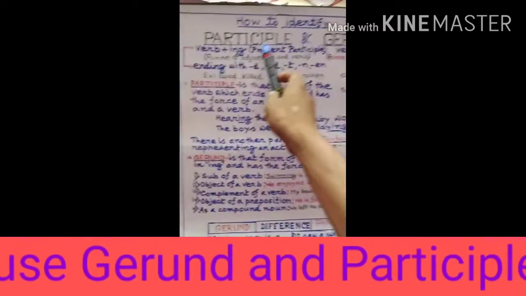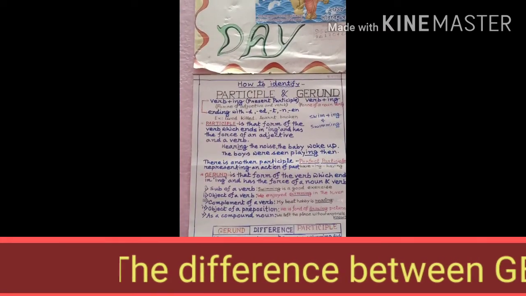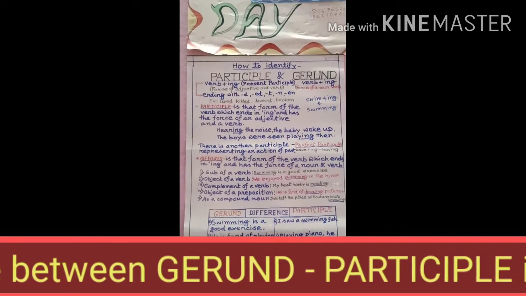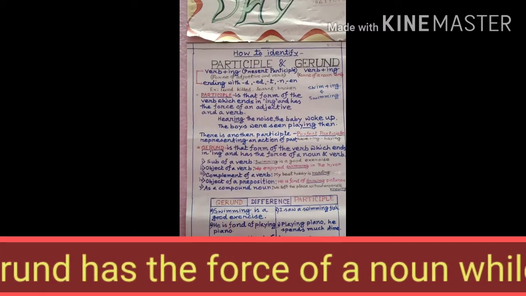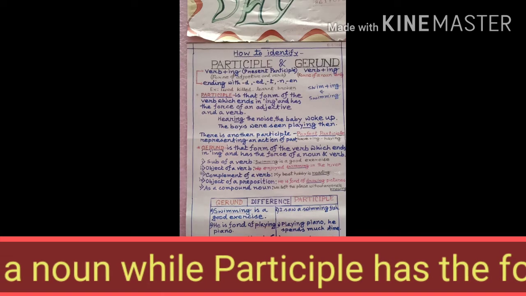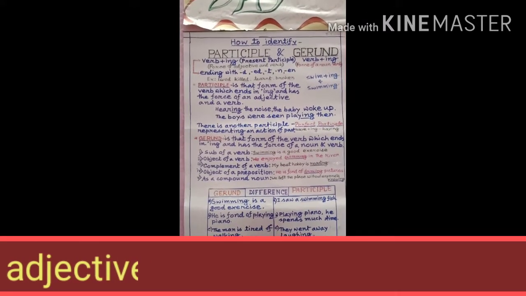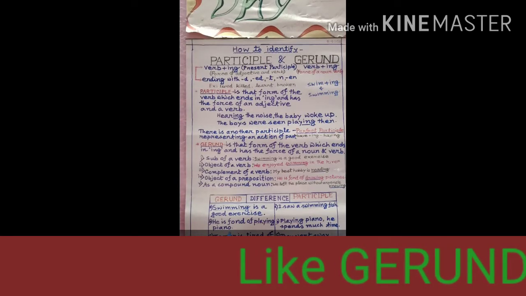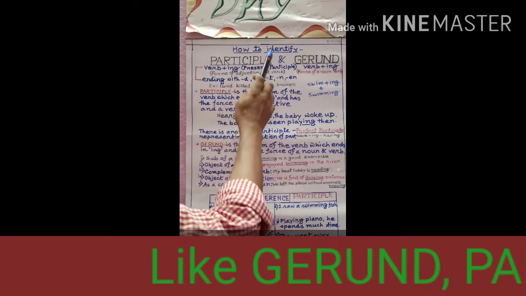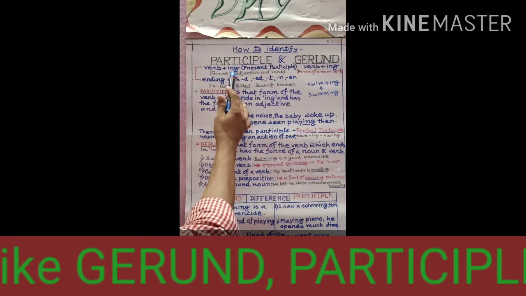How to identify participle and gerund. Participle and gerund are verb plus ing.